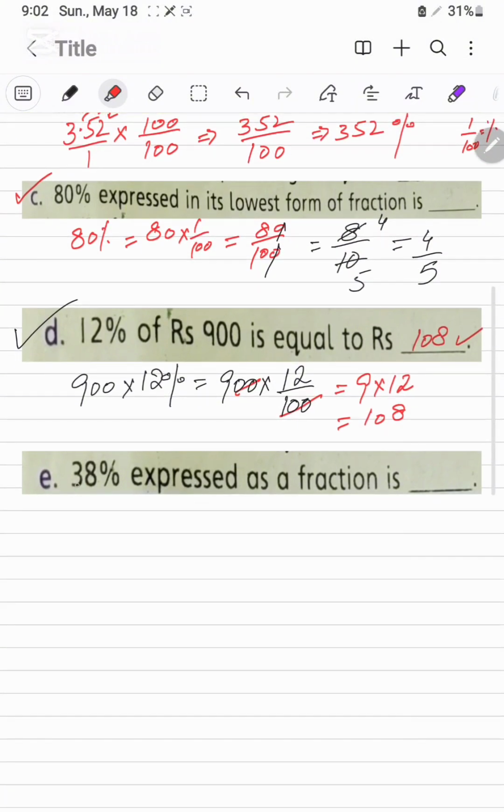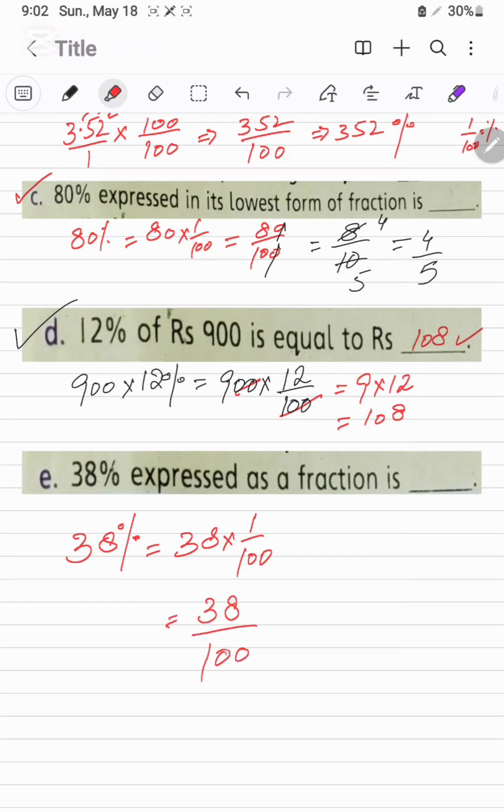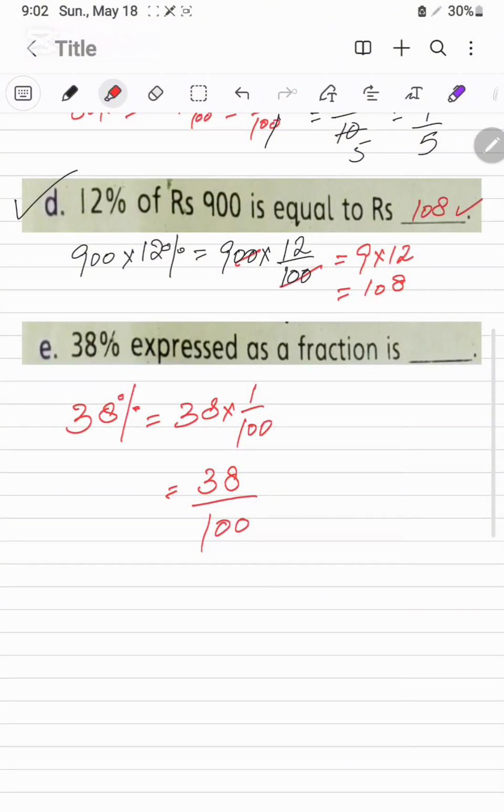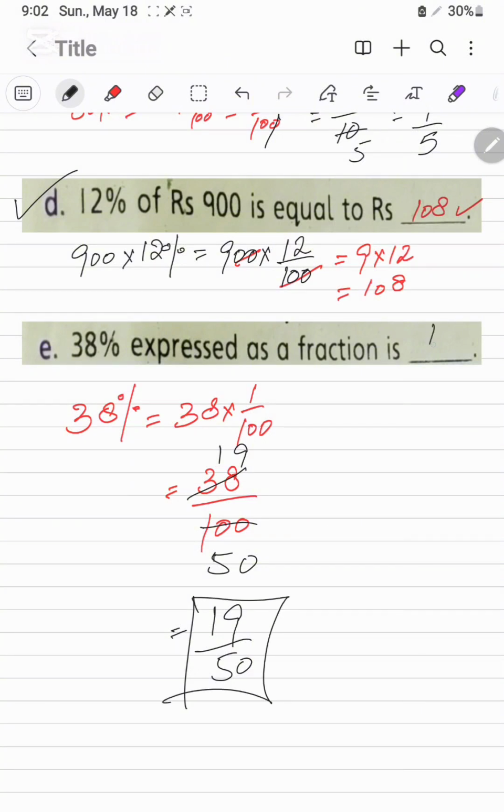Next, 38% expressed as a fraction is. 38%, percent means 1/100. 38 multiplied by 1/100 can be written as 38/100. We can cancel out by 2. It will be 19, and there will be 50. 19/50 is the answer in fraction form.